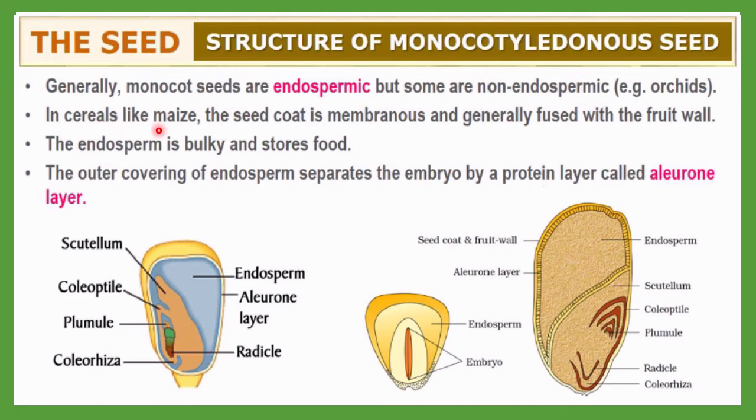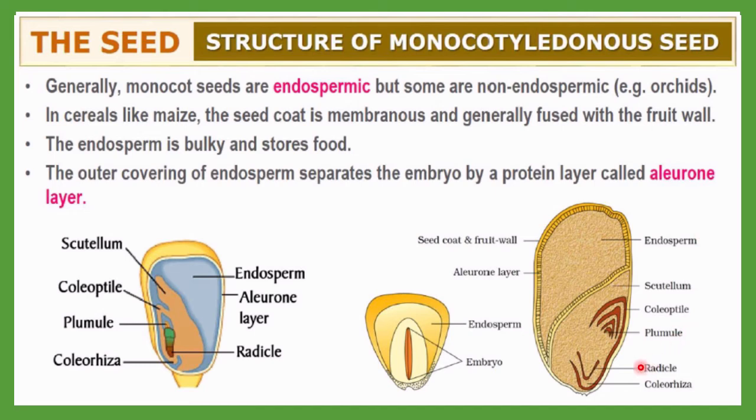In cereals like maize, here you can see the photograph of a maize, the seed coat is membranous and generally fused with the fruit wall. This is a very unique thing which is observed in maize. The endosperm is bulky and stores food. The outer covering of the endosperm separates the embryo by a protein layer, and this protein layer, the yellowish one you can see here, is called the aleurone layer. You must remember this aleurone layer.